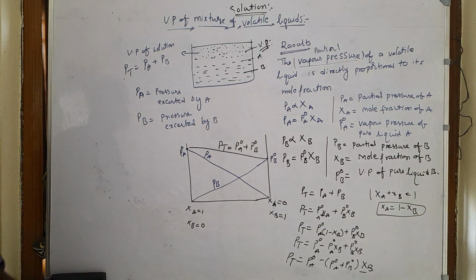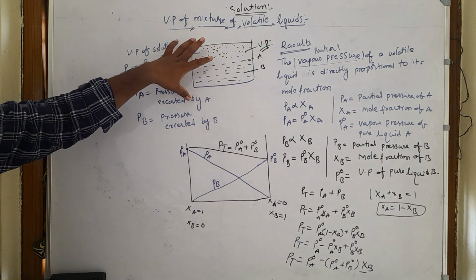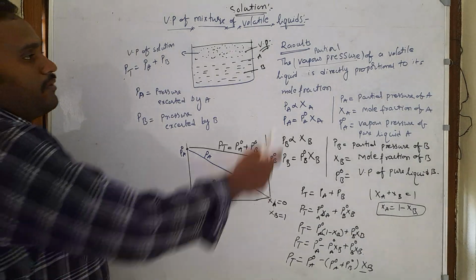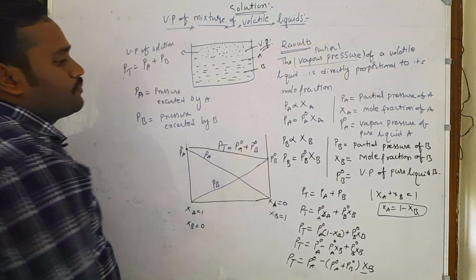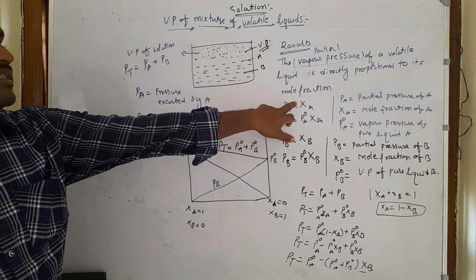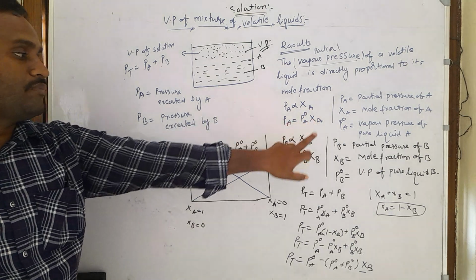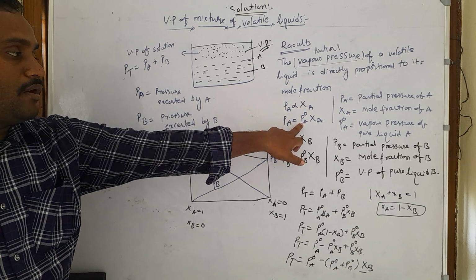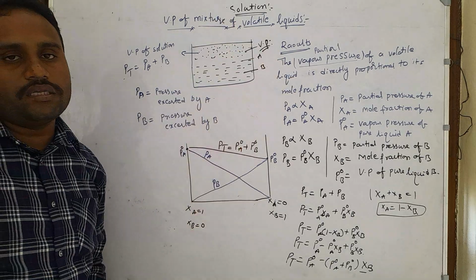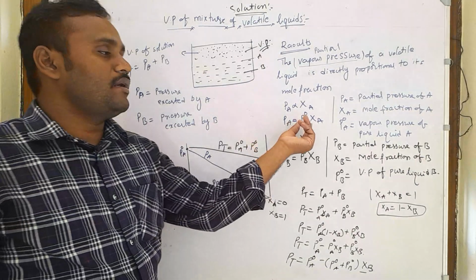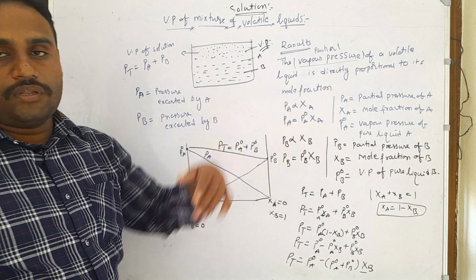So for this type of mixture of solutions, Raoult's law says that the vapor pressure or the partial pressure of a volatile liquid is directly proportional to its mole fraction. So Pa is directly proportional to chi A, Pa is equal to P naught A chi A. To remove this proportionality, we are using a constant, that is P naught A. So it is just looking like Henry's law. In Henry's law, we took a constant, that is Henry's constant, but here we are taking P naught A.